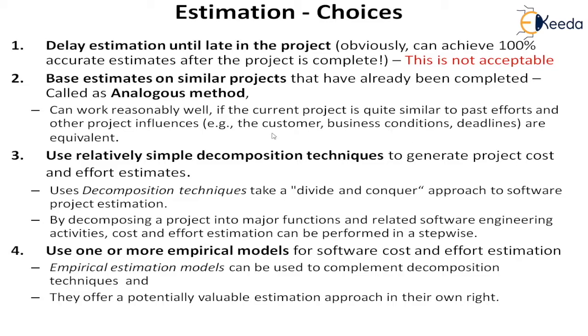So unless everything is similar, this kind of method of estimation will never give us a very accurate figure. It can give us an approximate figure, but it will not give us a correct figure.